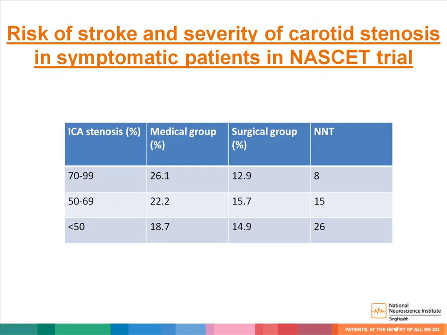This is the next slide, showing the risk of stroke as well as the severity of carotid stenosis in those patients with symptomatic internal carotid artery stenosis. According to the NASCET trial, in those patients with 70 to 99% internal carotid artery stenosis who undergo surgical treatment, for example carotid endarterectomy as well as stenting, they are actually doing better, with a significant reduction of ischemic stroke recurrence as compared to the medical group alone. And the number needed to treat is only 8.